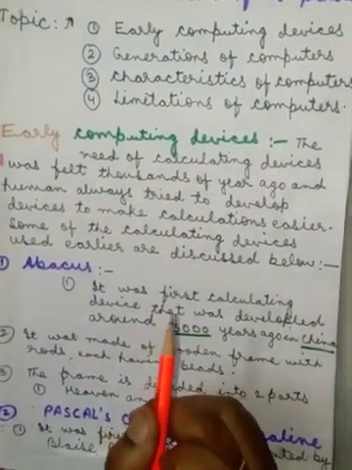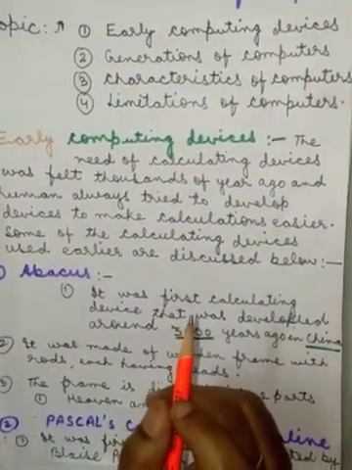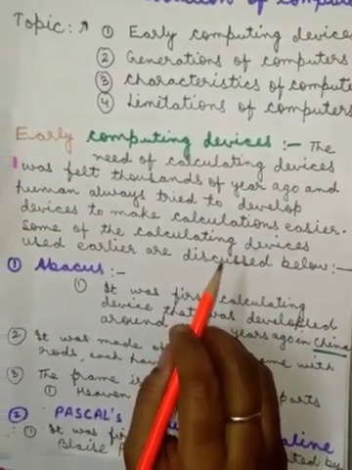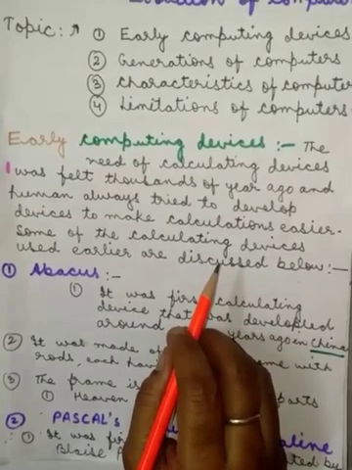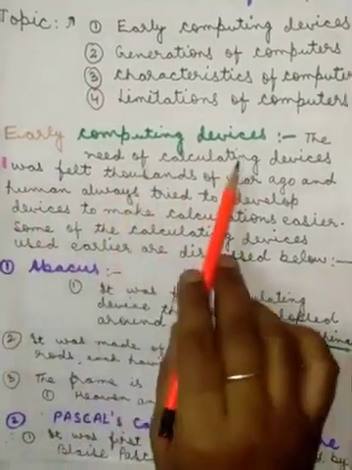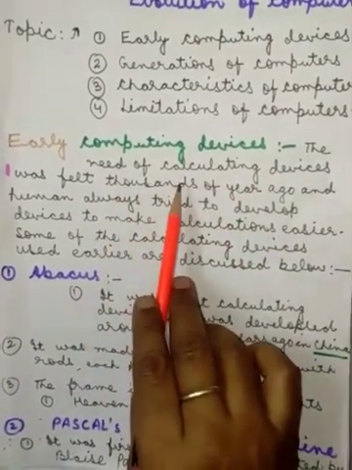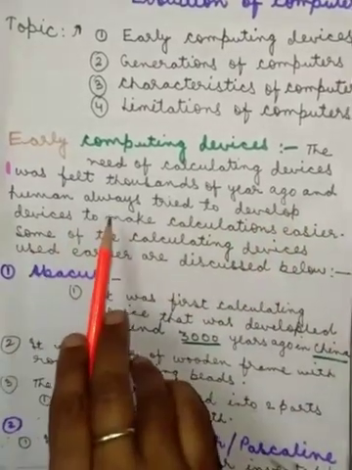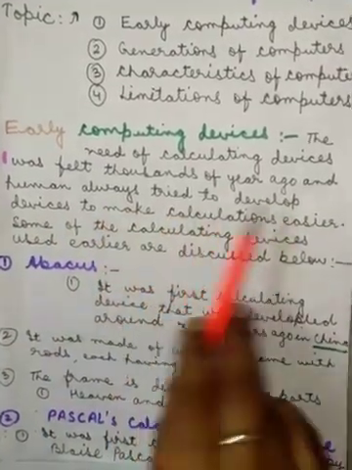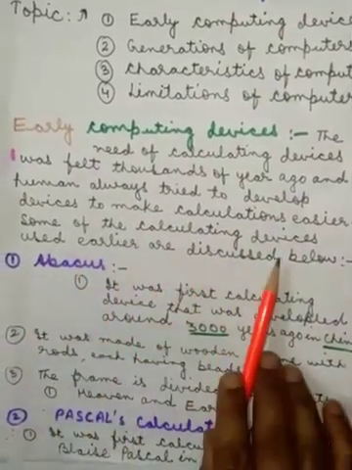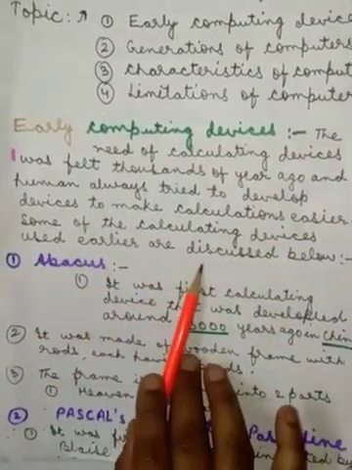Yes children, do you know how a computer came into existence? The present day computer is entirely different from the earlier devices that were invented for doing calculation. So let us see the early computing devices. The need of calculating devices was felt thousands of years ago, and humans always tried to develop devices to make calculation easier. Some of the calculating devices used earlier are discussed now.